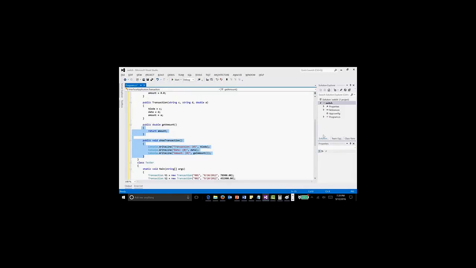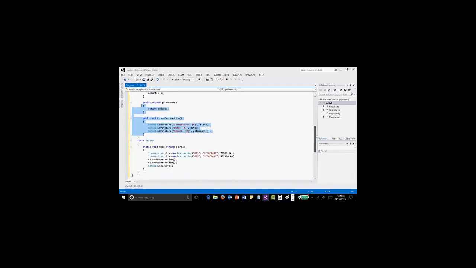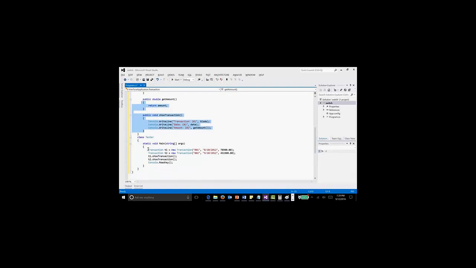Now we have a third method, which is the main method. So I'm creating two objects, T1 of the Transaction class, the class above it. Transaction T1 is equal to new Transaction. I'm sending three values, variables for these values: TCode, date, and amount.